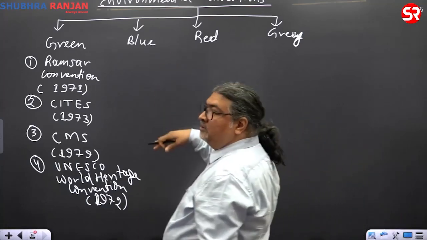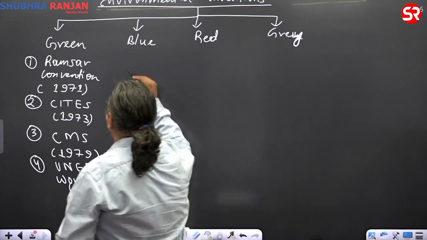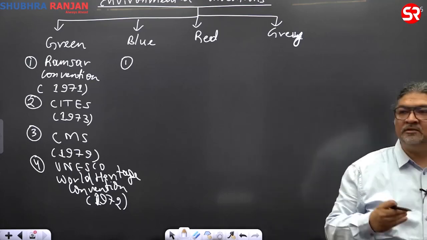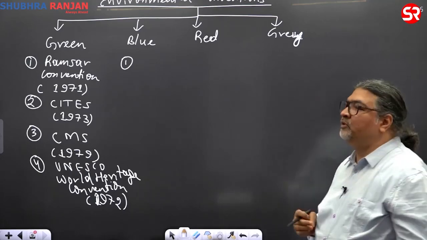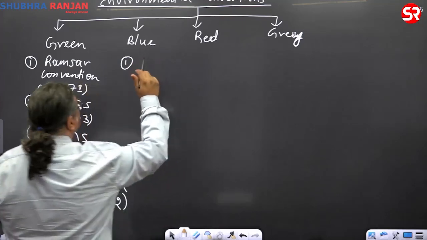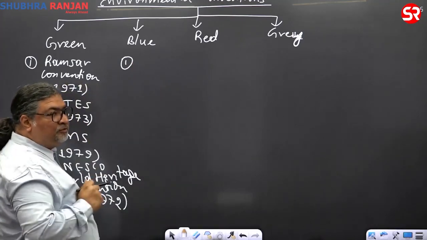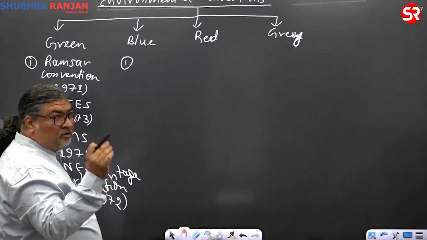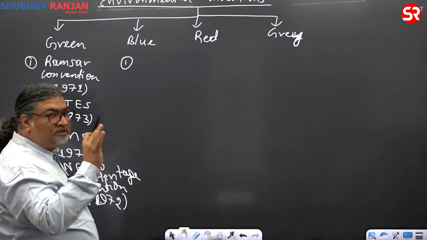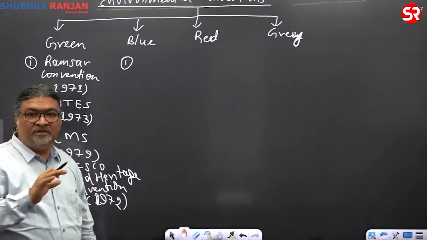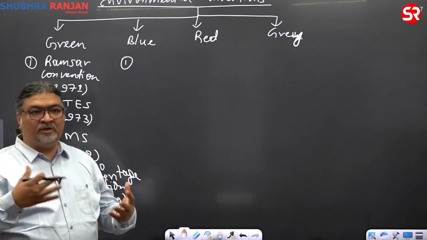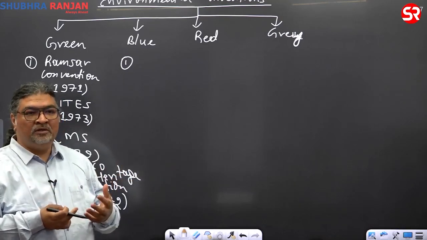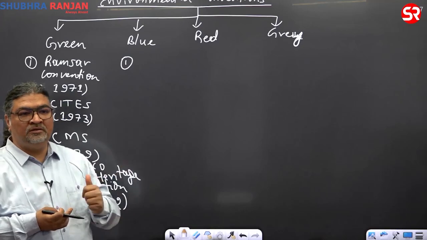Now, when you come to the blue part, blue refers to marine areas, sea and ocean. That is why the word blue comes there. So if you talk about marine areas, what is very important? The first thing in terms of protection of marine areas, sea and ocean. Basel will be separate. UNCLOS, United Nations Convention on the Law of the Sea. The law of the sea basically looks into the sovereign rights of a country over the ocean, where you read about territorial water, exclusive economic zone, open sea.